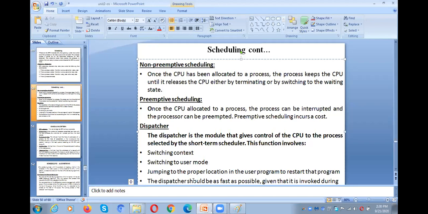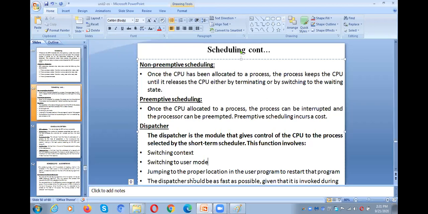So for P1, the CPU should not start from the starting point. The CPU has to start from the address location which is available in the program counter. The program counter holds the address of the instruction which will be executed next. That means we need to resume the operation. We should not restart the operation.